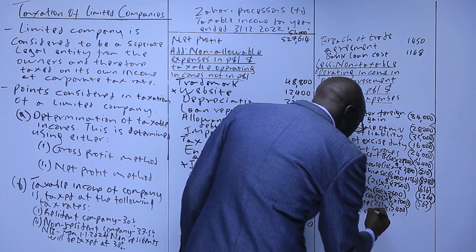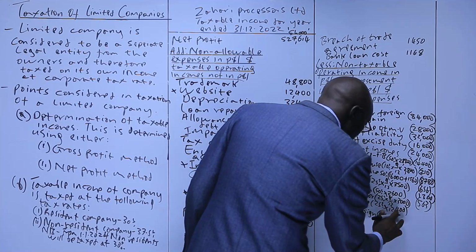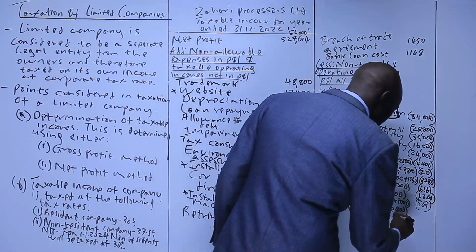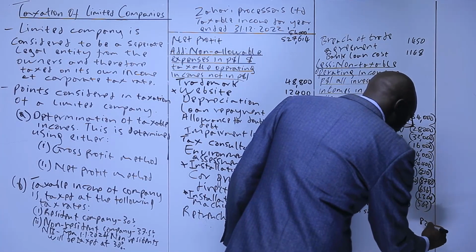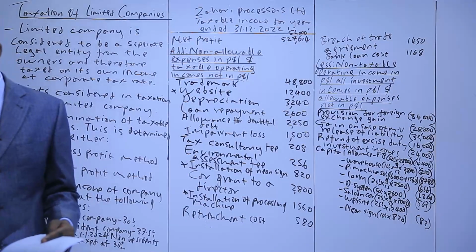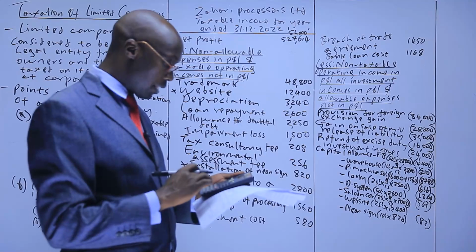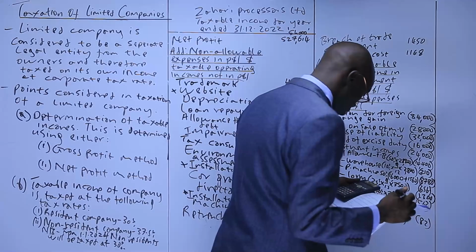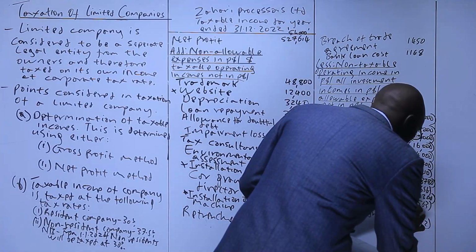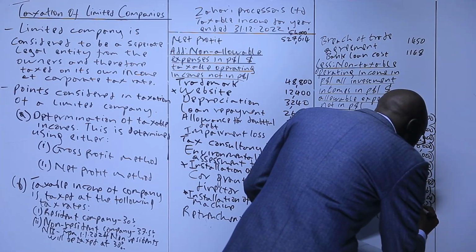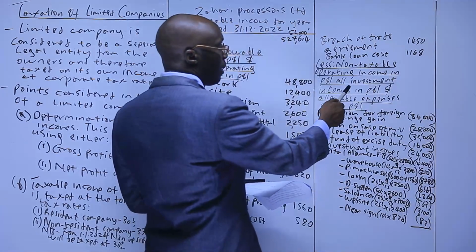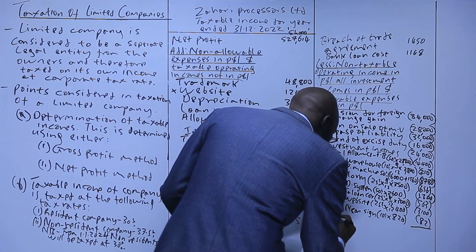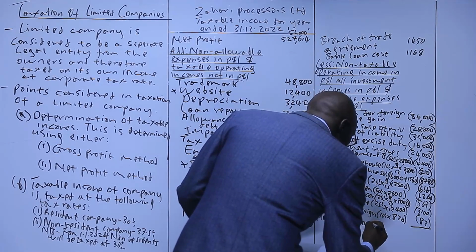Neon sign, 10%. We haven't been told when it was started being used in the business. And here we had 820. So this will be 82. Now we do the website, which is supposed to be 25% of 12,400, which gives us 100. Now with nothing else to deduct, because we are done with incomes in the P&L, allowable expense not in P&L, we now get net taxable operating income.